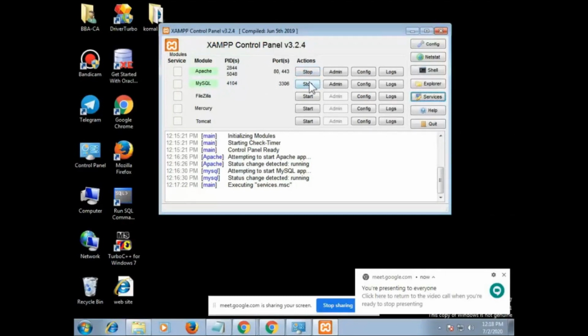Now, how to check whether your XAMPP services are started or not? Here you have started the services, but again, you have to check whether your XAMPP services are started or not. So just go to your Google Chrome.